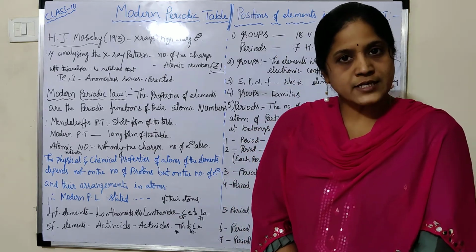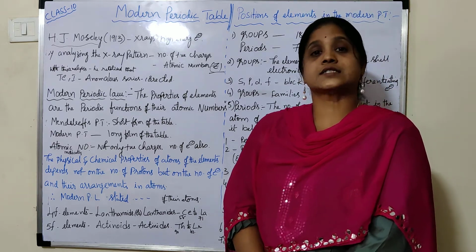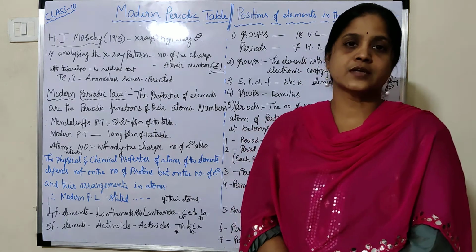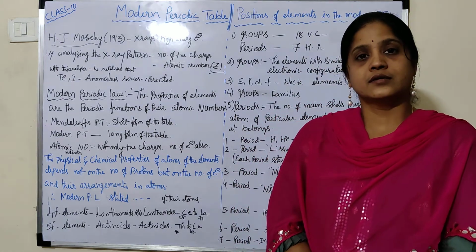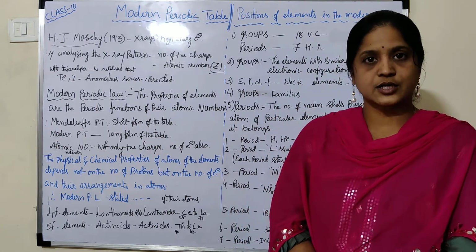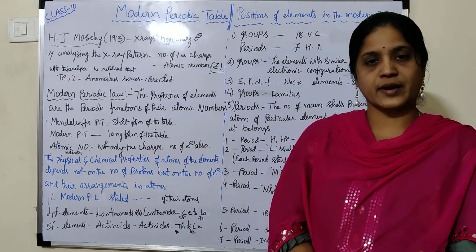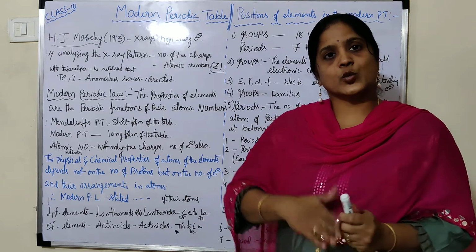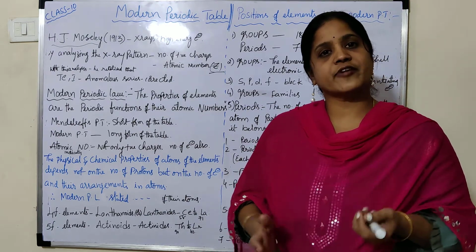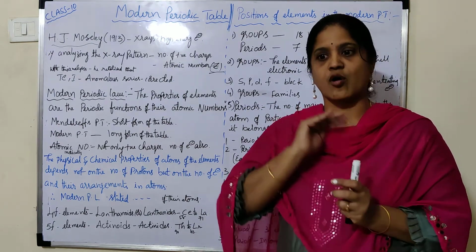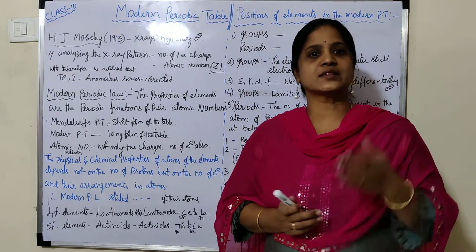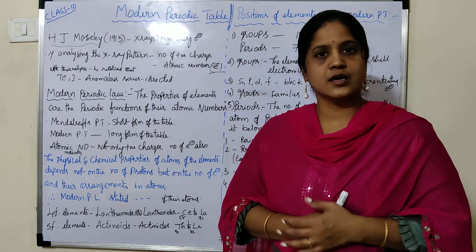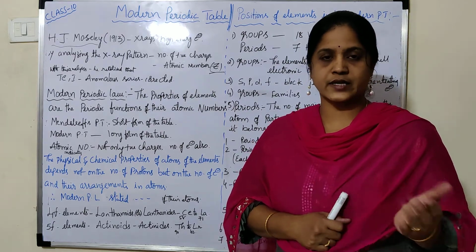In the last video I explained about three classifications which are given in our textbook. So what are the three? Dobereiner's law of triads, Newland's law of octaves, and Mendeleev's periodic table. There were so many scientists who classified the elements their own way. Out of all those classifications, only three are given in our textbook, and I explained them in the last video.